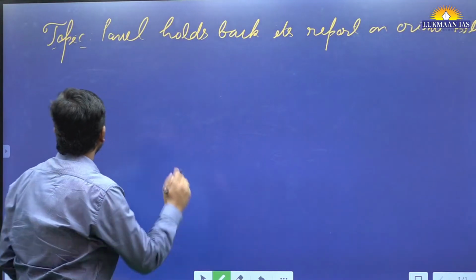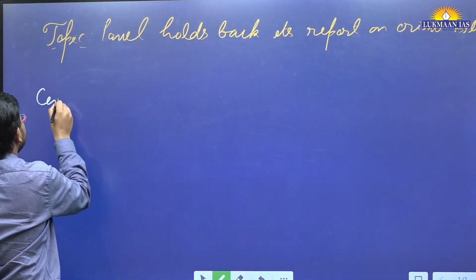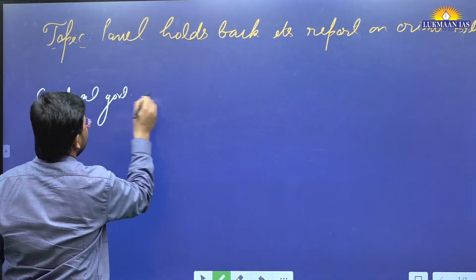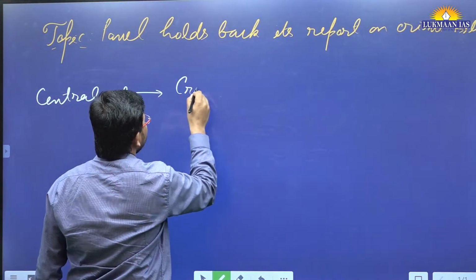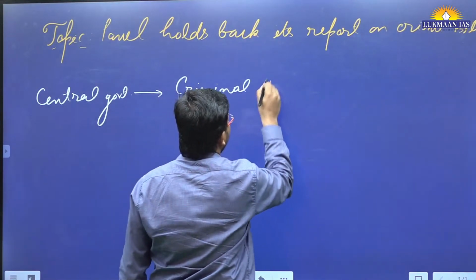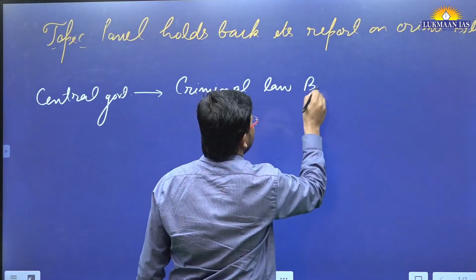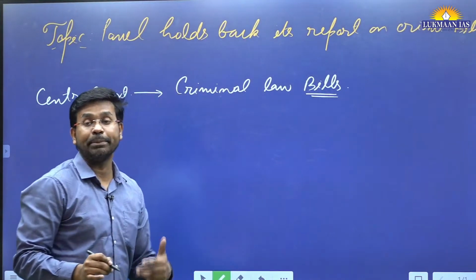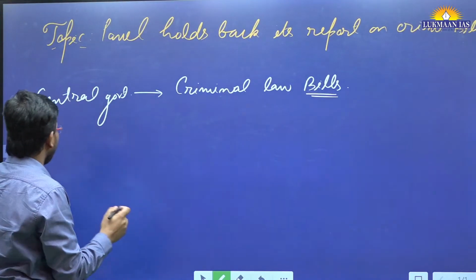Okay, so recently what has happened, the central government has introduced criminal law bills. I mean, bills that are going to overhaul or change the criminal law system in India. And what are these bills?